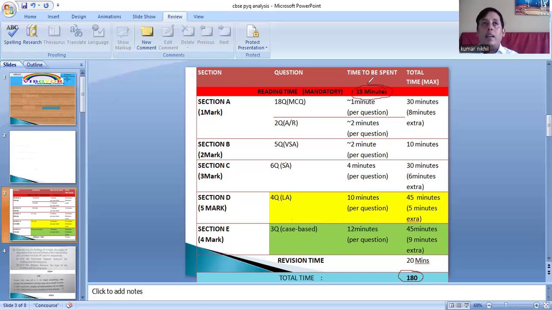Secondly, there are many internal choices. You have to decide which among the two you are going to do in the exam paper after reading the question. Thirdly, why do we have to decide this many things? Because during the paper you can't decide. If you waste time reading the questions and deciding which one to do or which not, it will not be very helpful.